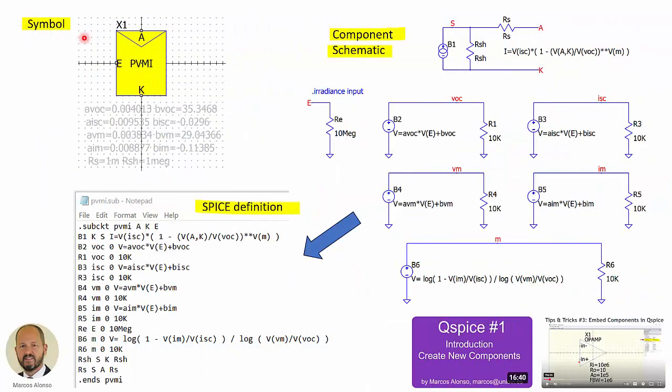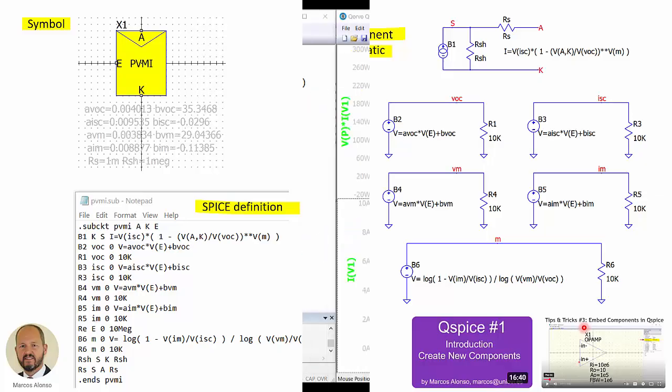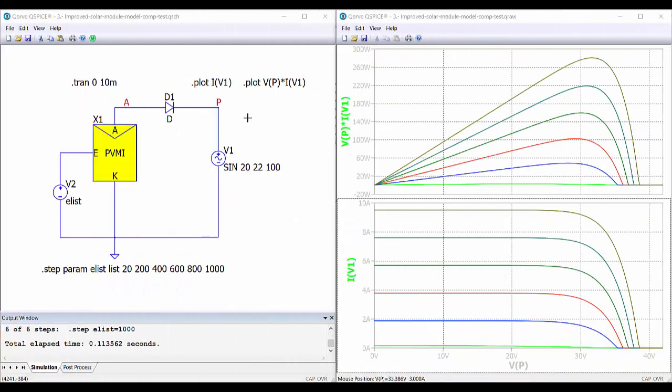This is the implementation of the model in Qspice. This is the symbol. We have the anode, the cathode, the input for the irradiance. These are the different parameters of our model. Here we have the schematic of the model, and from it we can get the SPICE definition that we are going to embed in our symbol. If you are not familiar with this process, I recommend you to watch these videos, Qspice number 1 and tips and tricks number 3. And here are the results of a simulation using our new component.